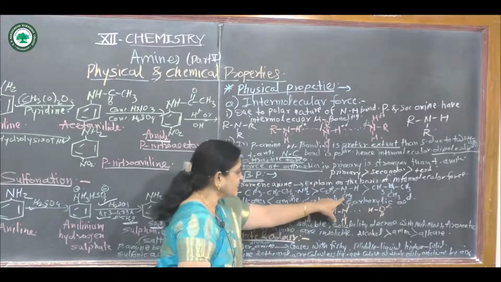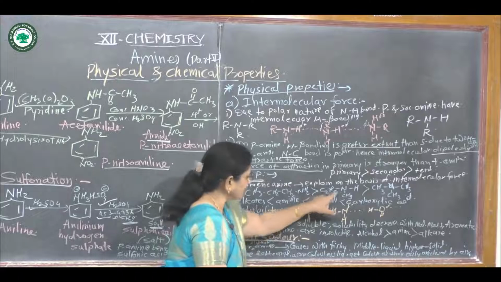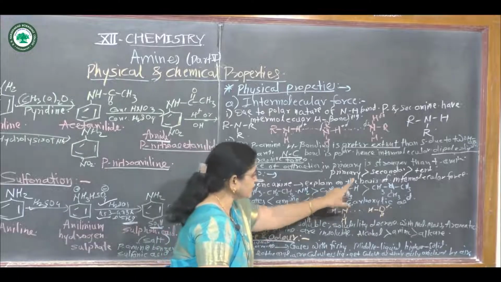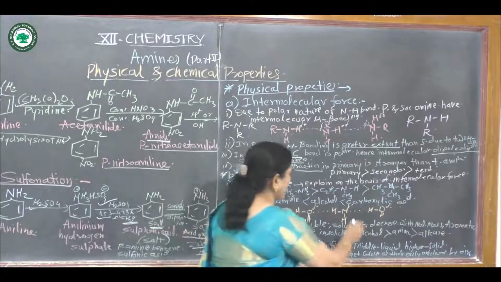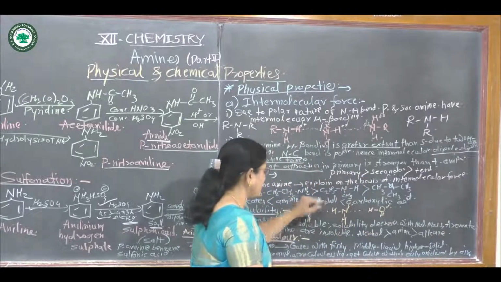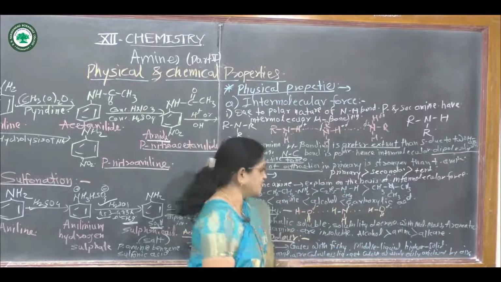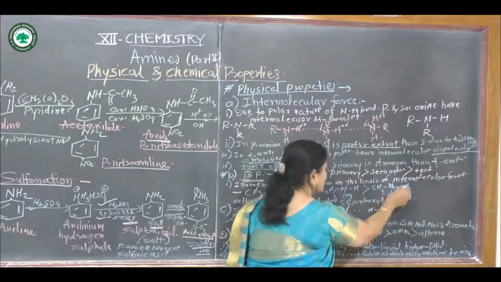And the tertiary amine isomer of the same compound is trimethyl amine.